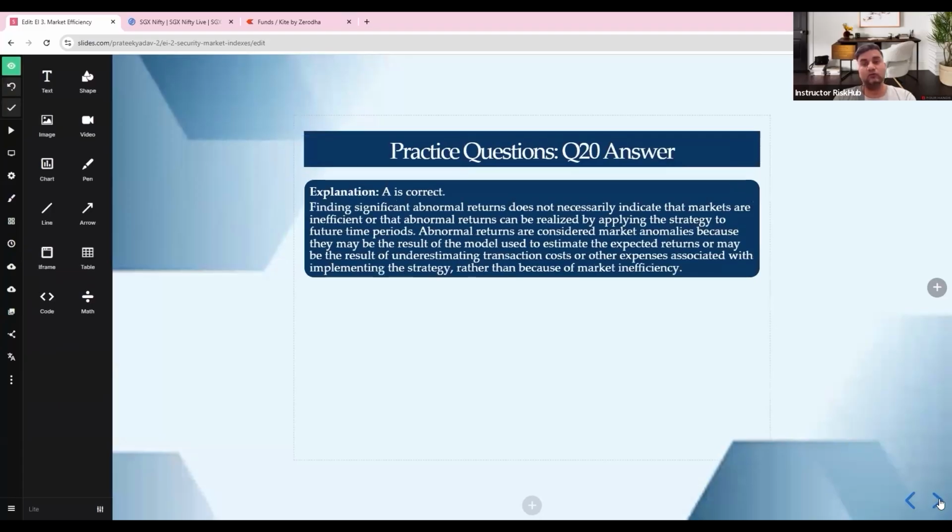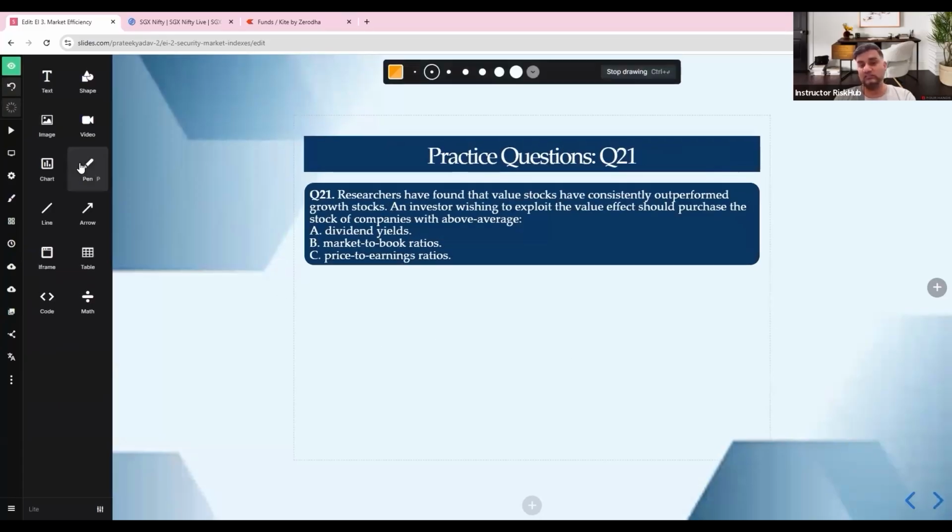Then if we go to question number 21, researchers have found that value stocks have consistently outperformed growth stocks, and an investor wishing to exploit the value effect should purchase the stock of companies with above average what? So if you are looking to learn how to exploit value investing, the answer is dividend yield.